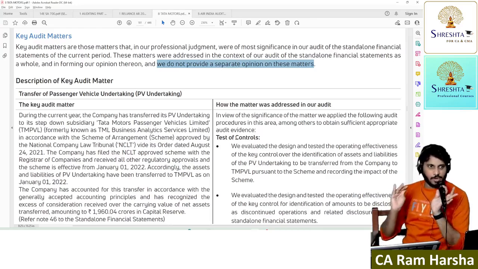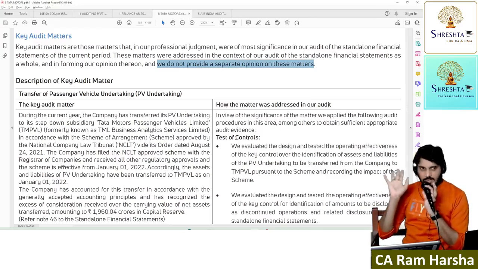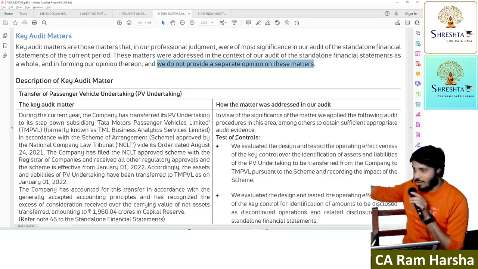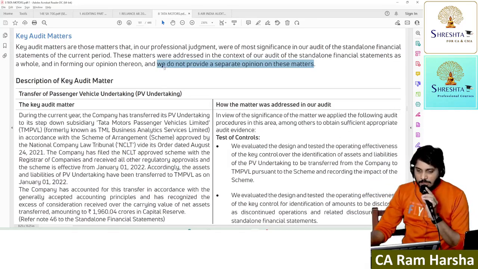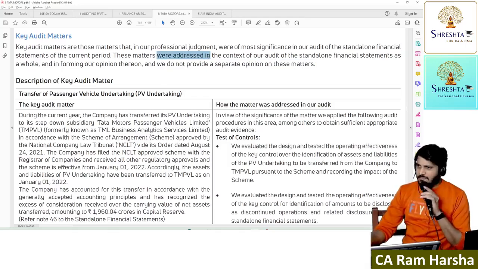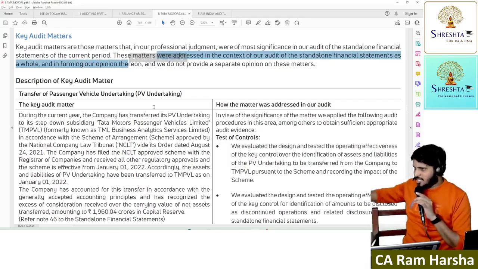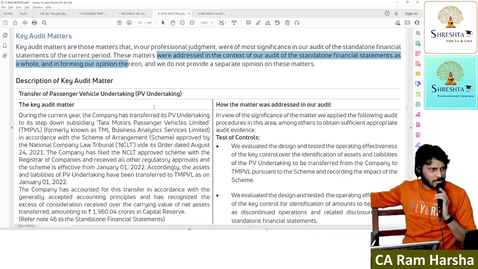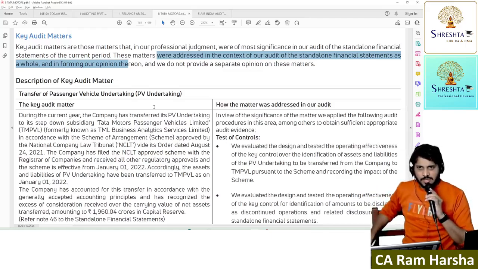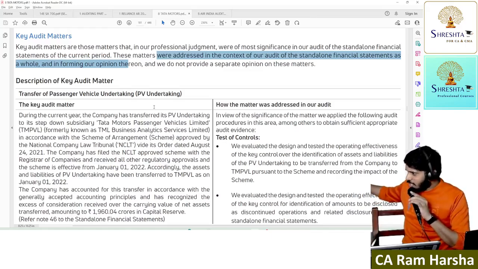By the way, below we are discussing some issues. We are not giving any separate opinion. These matters were addressed already. Auditors have already looked upon and verified them while conducting the audit and while forming the opinion. As a whole, they formed an opinion on the financials. At that time, these points were all considered. So they are not giving any separate opinion on this matter.